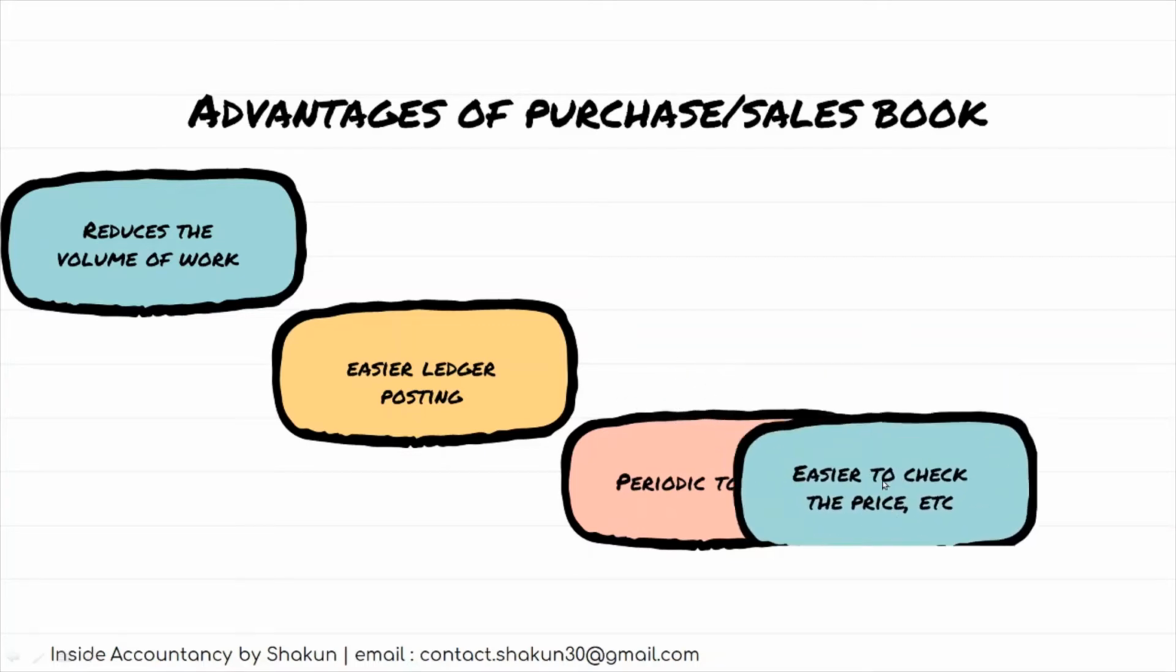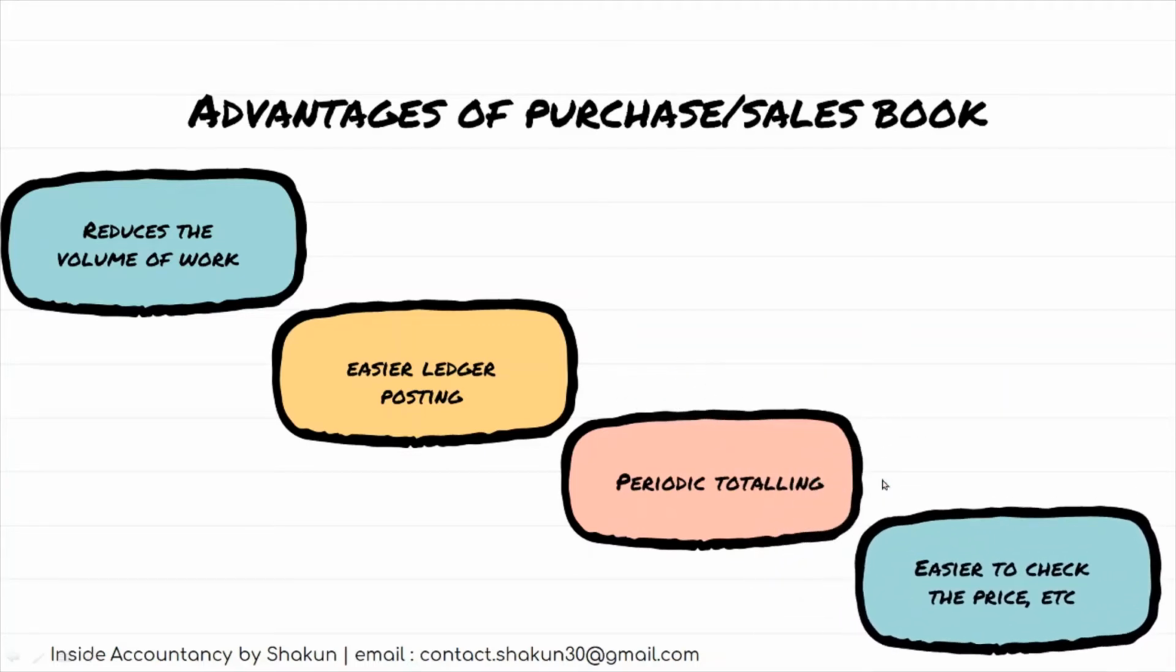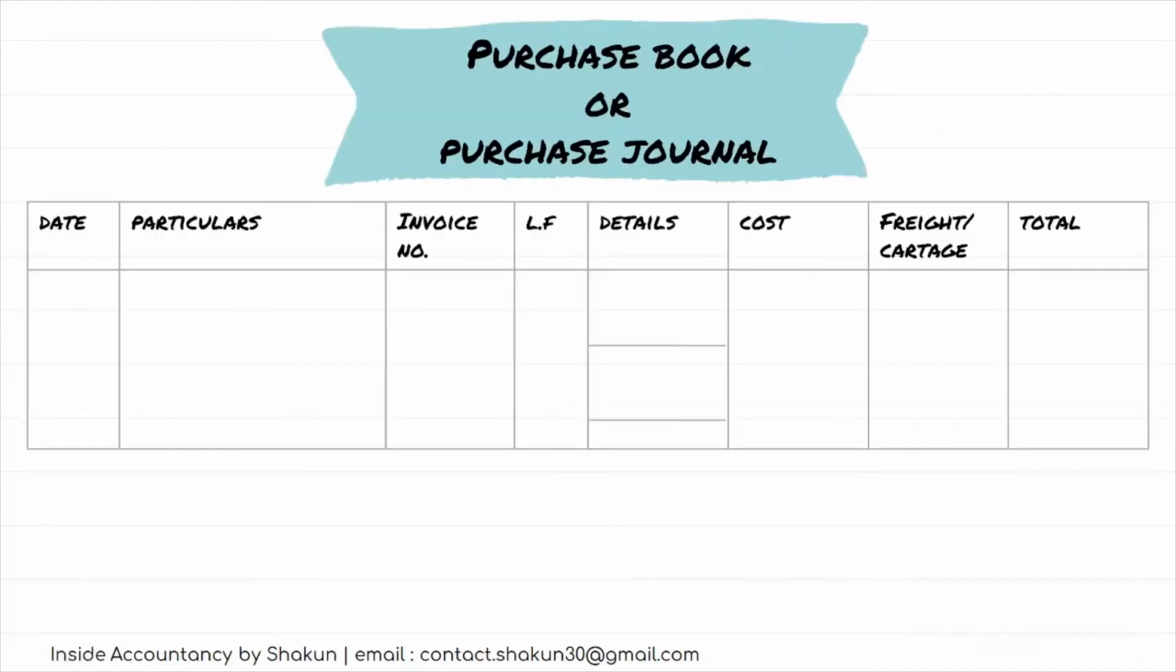The last advantage is that it becomes very easy to check the prices that are charged, and other calculations also become very easy, because in the purchase book and sales book, in the details, we mention the quantity and the price charged. Everything is mentioned in the purchase book or sales book. So it becomes easy to check the price at which the goods were purchased or sold. Such kind of checking of our accounts is easily possible.